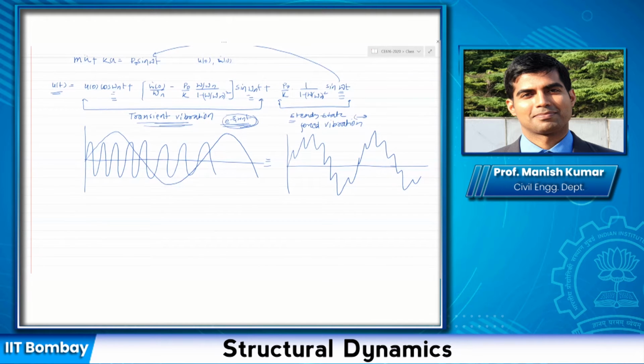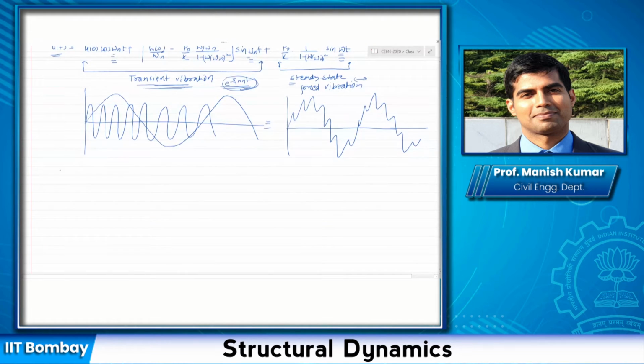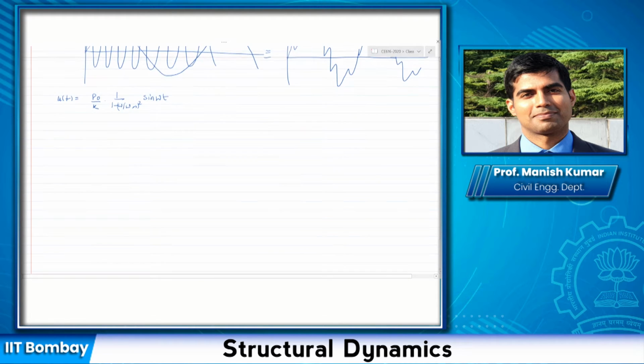Okay, and then we said that if that is the case, let me write my response as the steady state response: P naught by K divided by 1 minus omega by omega n square, times sine omega t. Now if you look at it, we had this term here and this term here. We said that P naught by K is nothing but the amplitude of the static deformation. Now you would ask me, what does it mean? I mean, amplitude of the static deformation.